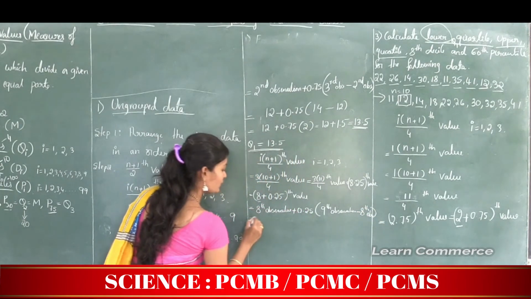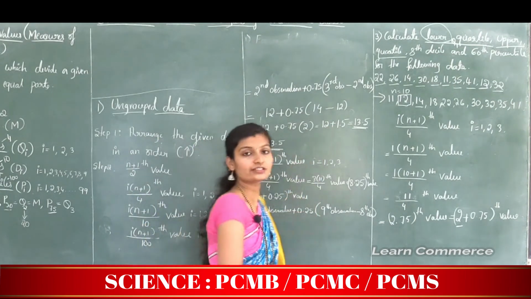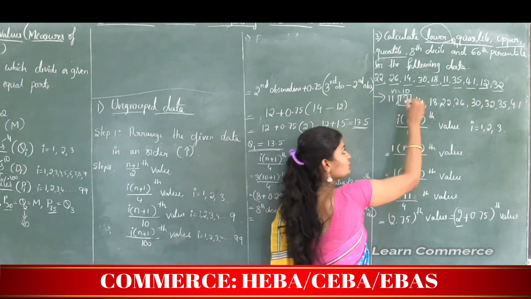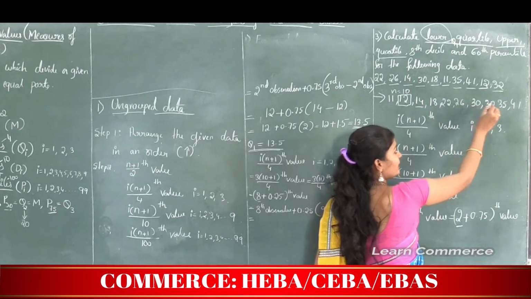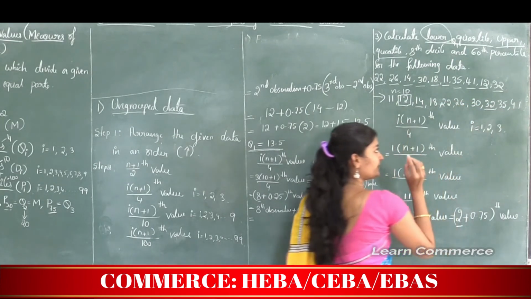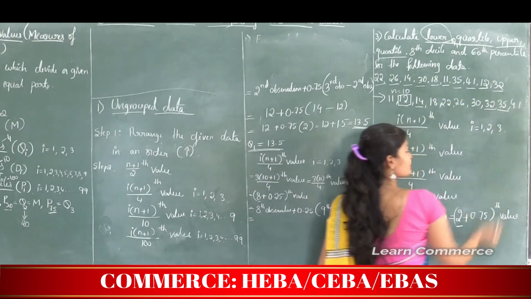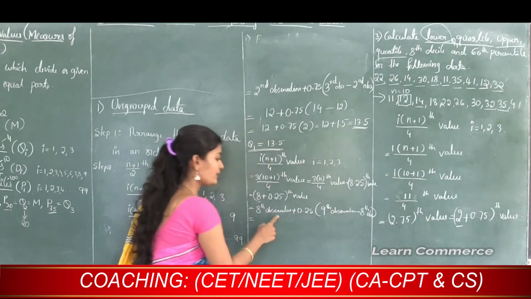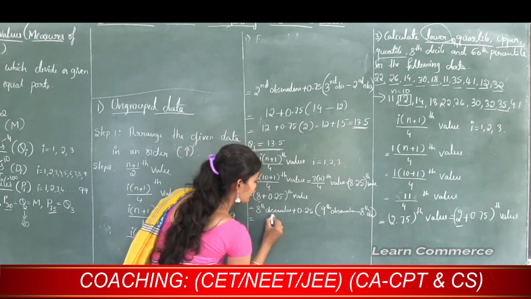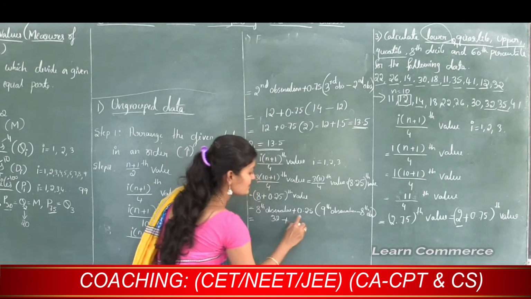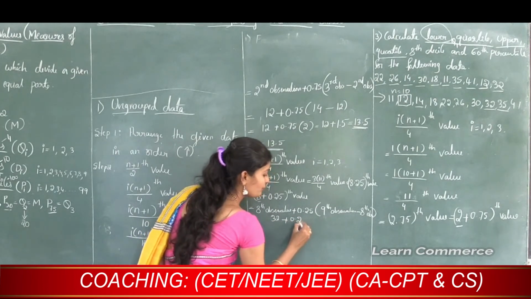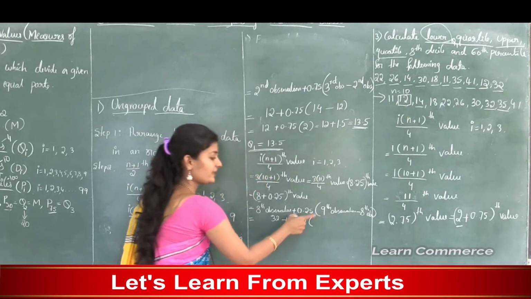So this is equal to, what is the 8th observation in the arranged data? See, this is 1, 2, 3, 4, 5, 6, 7, 8. So the 8th observation is 32 and the 9th observation is 35. So in the place of the 8th observation we need to write 32 plus 0.25 into, write this value as it is.